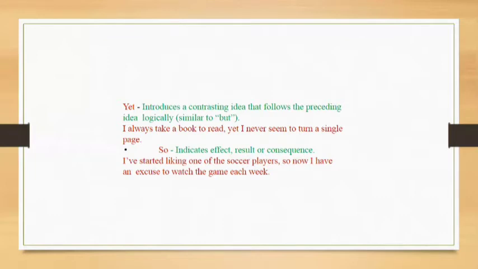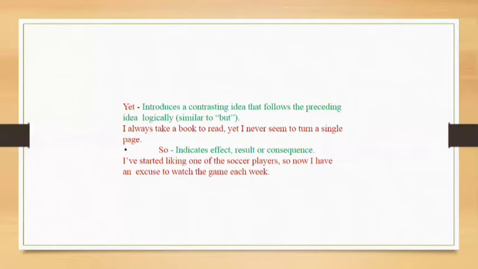The next is so. So indicates effect, result, or consequence. I have started liking one of the soccer players, so now I have an excuse to watch the game each week. The second part of the sentence is the result, the consequence, or the effect of the first part.